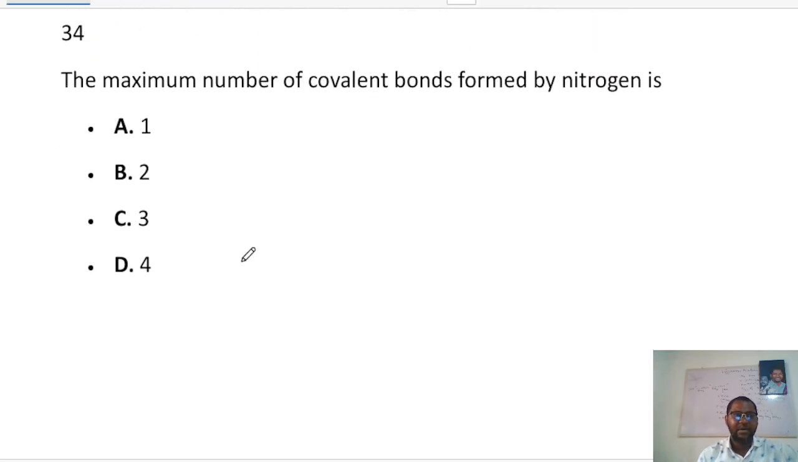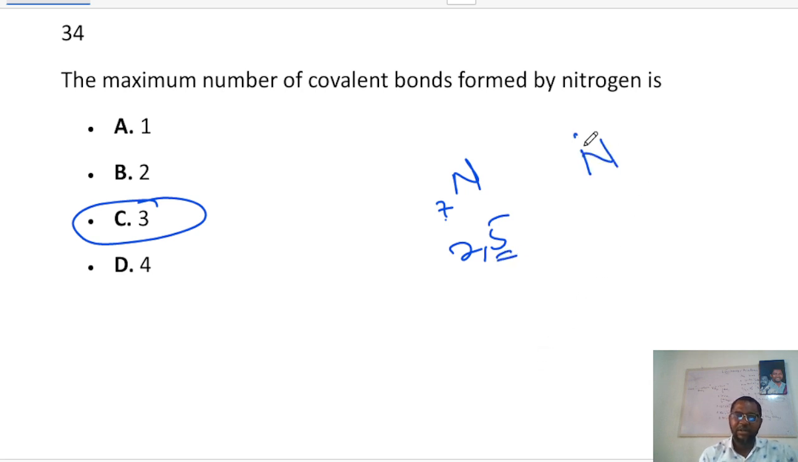Now number 34 says, the maximum number of covalent bonds formed by nitrogen is, the answer is 3. The reason is because nitrogen has 5 valence electrons. Nitrogen is the 7th element. The configuration is 2,5, meaning it has 5 valence electrons. So nitrogen, you have 1, 2, 3, 4, 5. So nitrogen needs just 3 more electrons to make it balance.